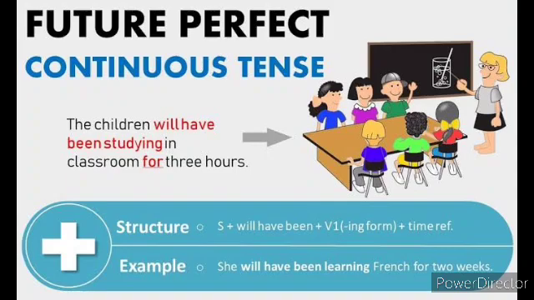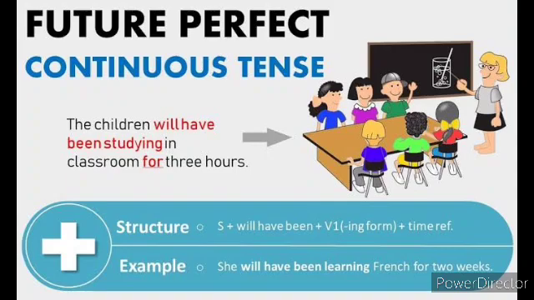Look at the example here for the future perfect continuous tense in positive form. She will have been learning French for 2 weeks. So see here, subject is she, will have been. Here in future perfect continuous tense, it is similar to present perfect continuous tense. Simply we are adding will along with have been.